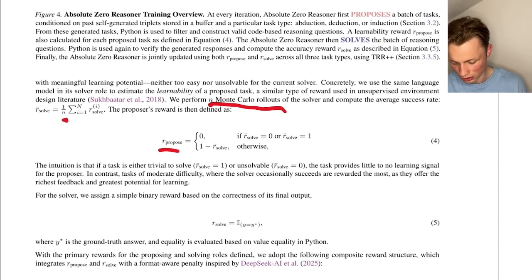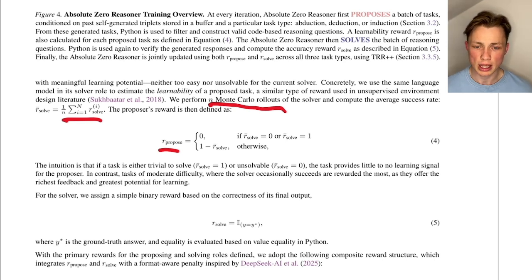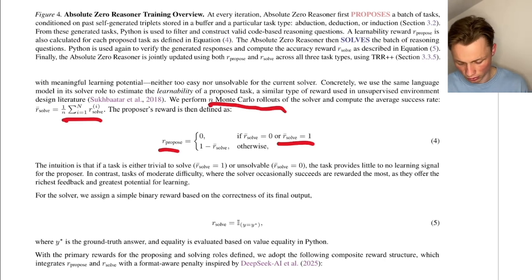So we just use the average, and our reward function is pretty easy. If the model has an average of 1, so it always solves the task, then the task is too easy, and the proposer gets a reward of 0.